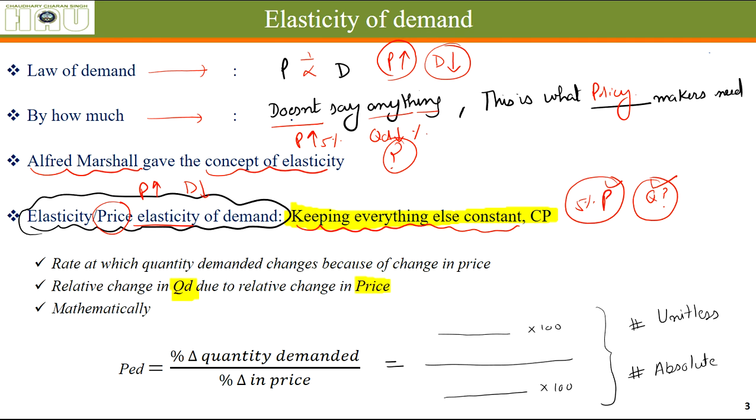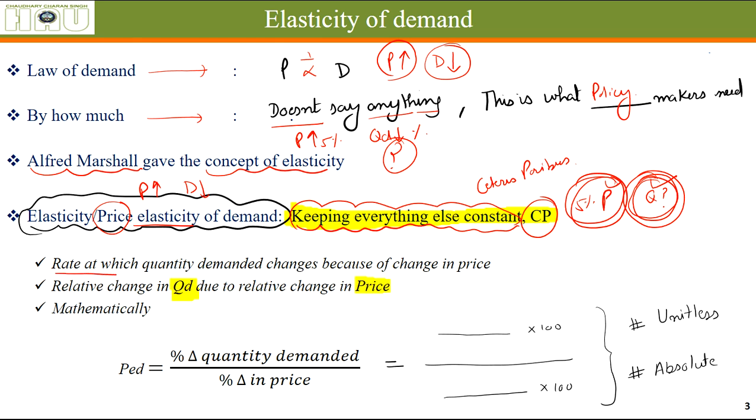Let's say the price of something increased, and in that time our habits changed, or technology or some new products came up, so that will also affect the quantity demanded. But such things are kept constant. We will be looking at only the changes in price and the changes in quantity. This is called ceteris paribus.